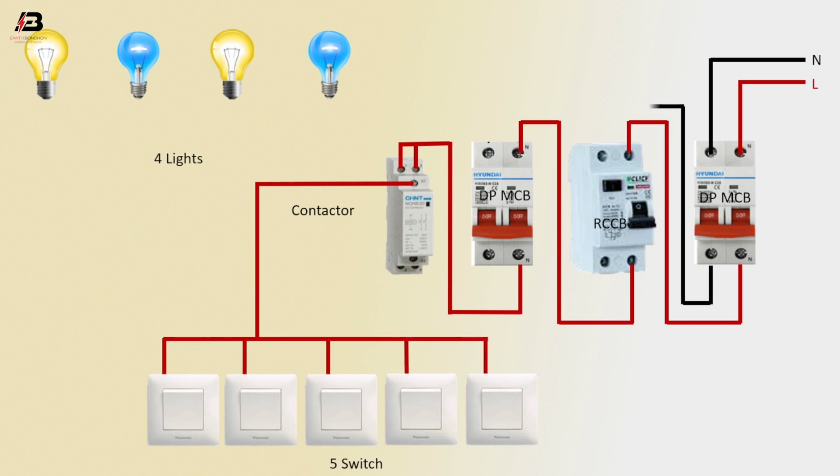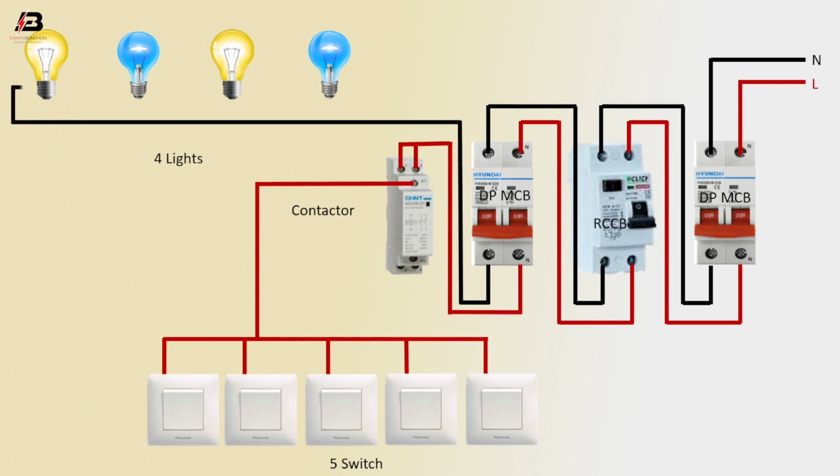Neutral connection from double pole MCB to connect RCCB circuit breaker. Neutral connection from RCCB circuit breaker to connect double pole MCB. Neutral connection from double pole MCB to connect light 1, 2, 3 and 4.